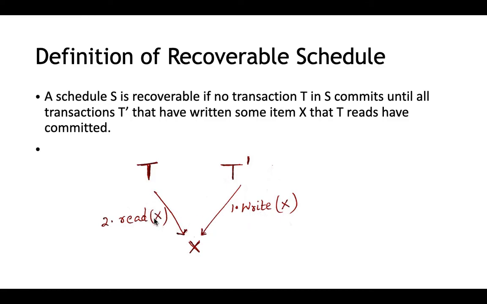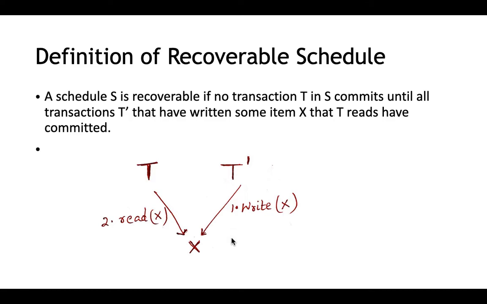So T is trying to read X that was written by T dash. Hope the situation is clear to you. Now, the definition of recoverable schedule says, in this case, T should commit only after T dash commits. That is, T dash should commit first, only then T should commit.